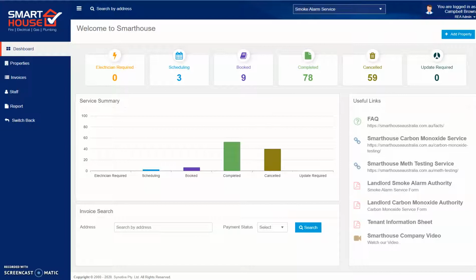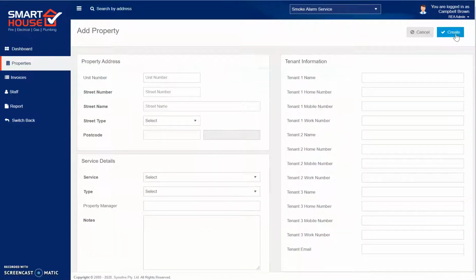To log a beeping smoke alarm, we need to follow the same process as adding a new property. Select the Add Property button on the top right of the dashboard. Add the details of the property.